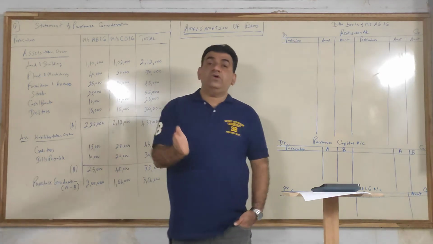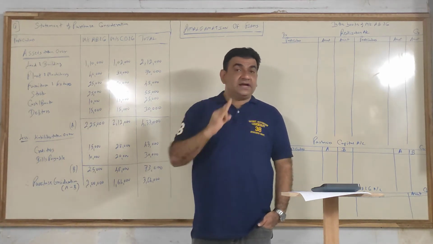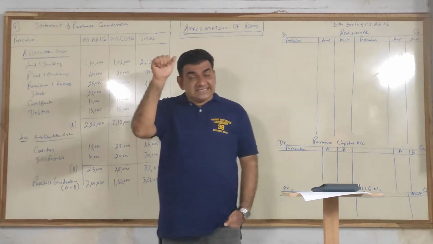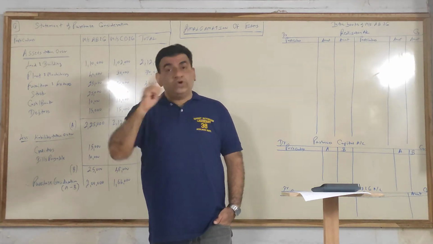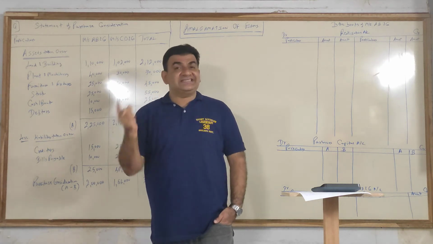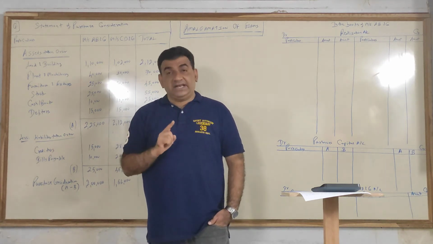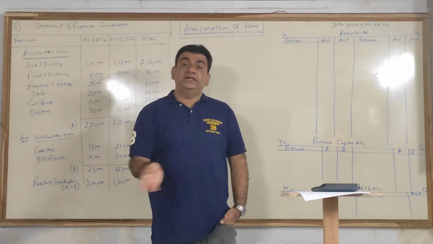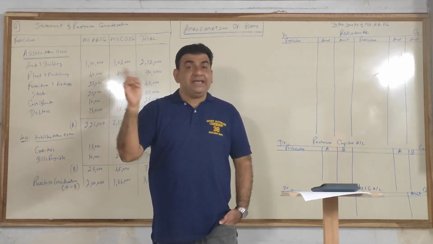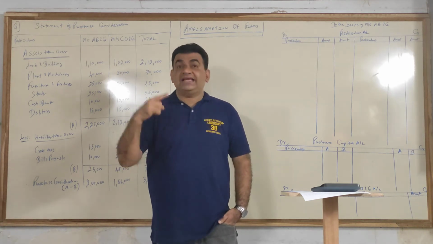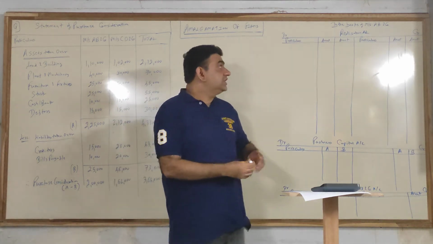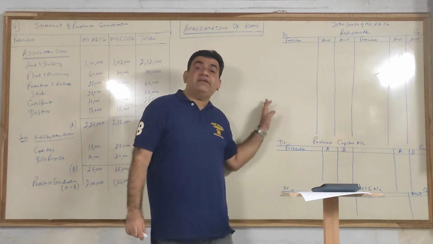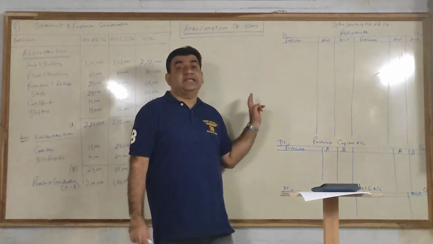Got it? Now the second part. There are 3 parts in this question. First part we are done, statement of PC. Second part, closing the books of both the companies, AB as well as CD, and the third part, balance sheet. Now we take the second part. First, we will close AB and company, for which I have already prepared the format. Then I will continue with CD and company in the next video.